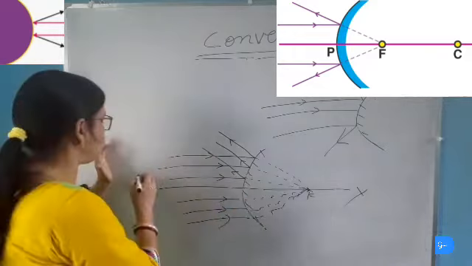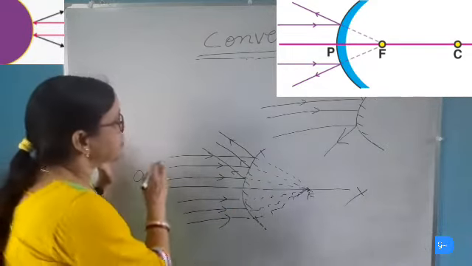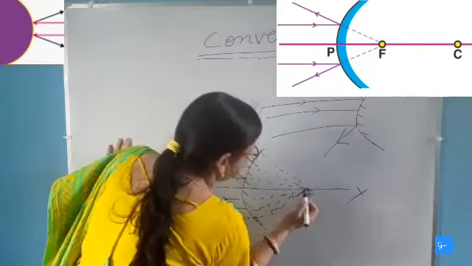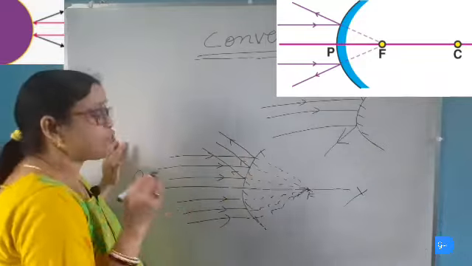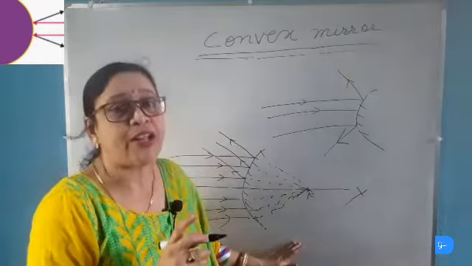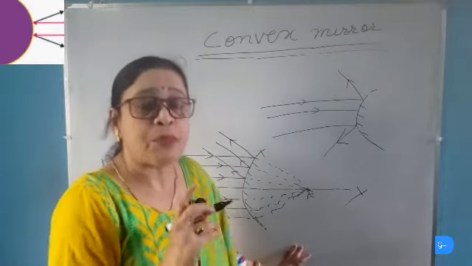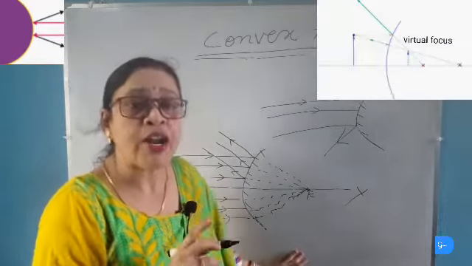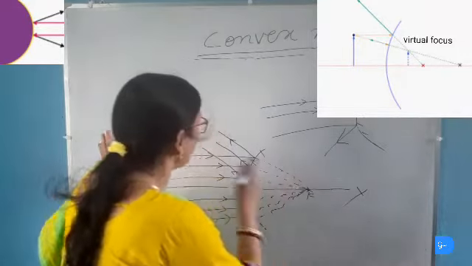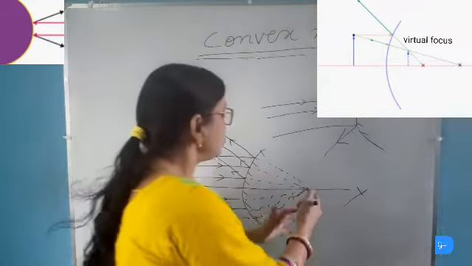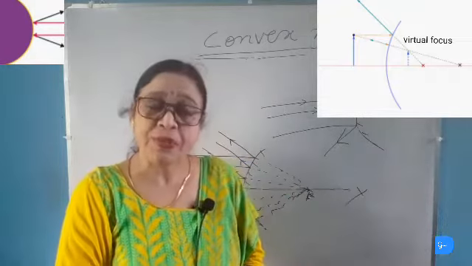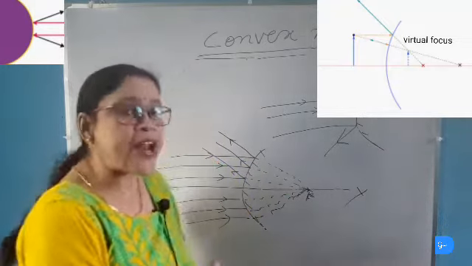Now when a person sees from the left side of the mirror, then he sees that all the rays that are diverged or reflected back appear to be coming from this particular point which is known as the principal focus of the convex mirror. One thing to be noted here is that the principal focus of a convex mirror lies behind the mirror. So the principal focus is a virtual focus or unreal focus because no light rays can pass through this mirror or reach behind the mirror to this principal focus. Thus these light rays are denoted by dotted lines, which means that they are virtual rays and not real rays.